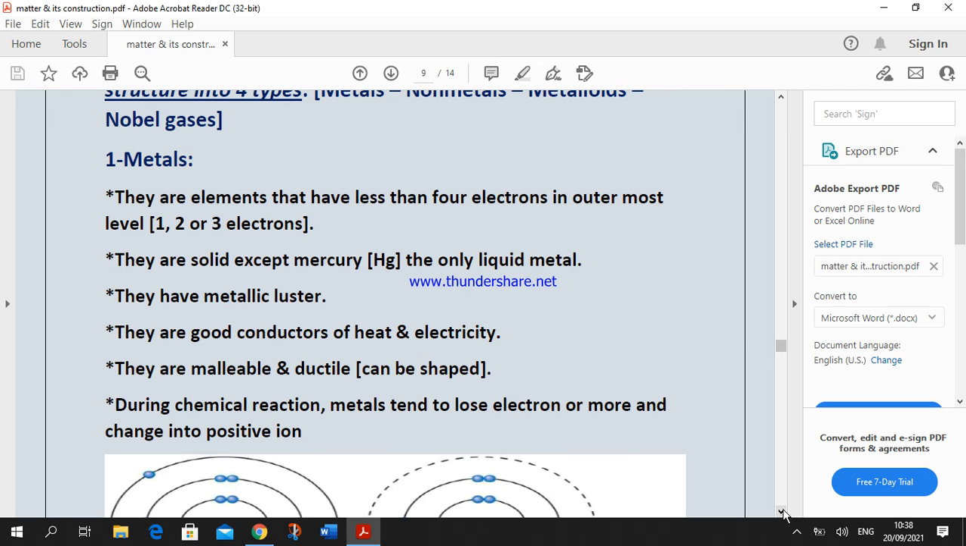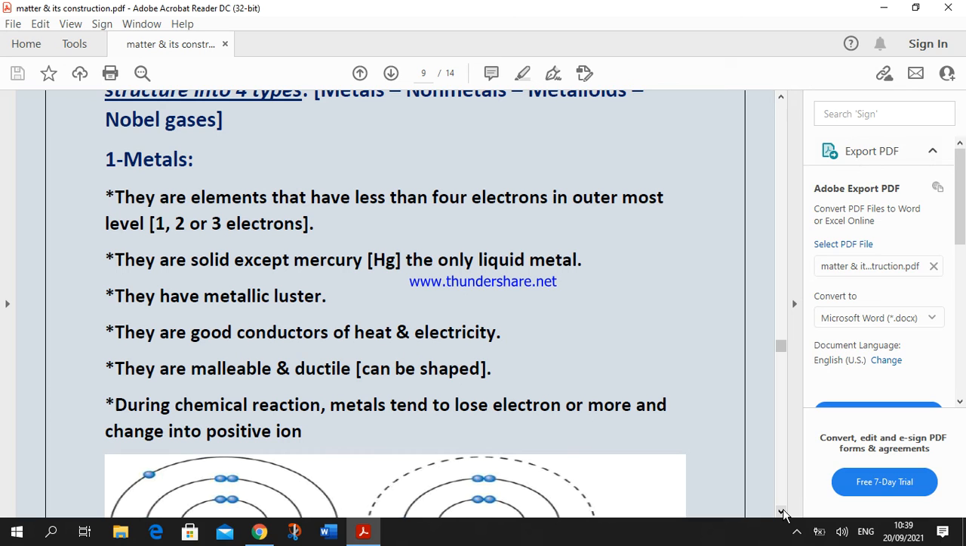Like sodium: sodium ends with 1 electron in its outermost level, so sodium is a metal. Magnesium's outermost level contains 2 electrons, so magnesium is a metal. Aluminium ends with 3 electrons, so aluminium is a metal.